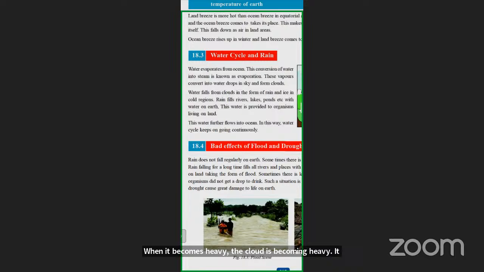Okay, I'm asking basically about the amount of water a cloud can hold, does it depend on its size or does it depend after a certain time period it has to give rain?